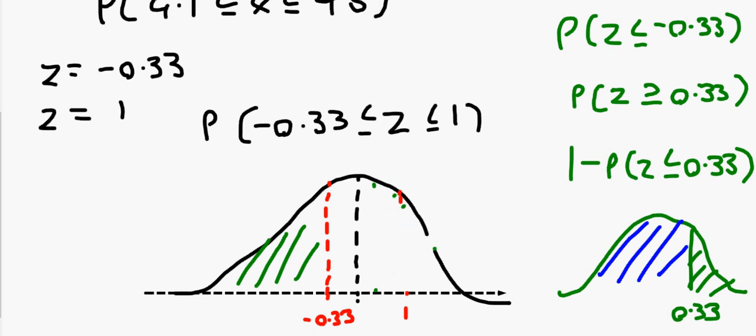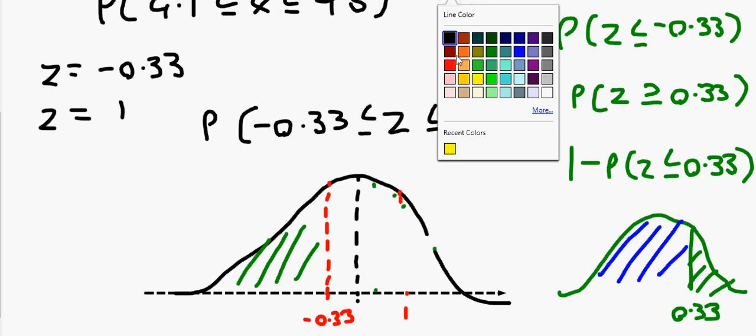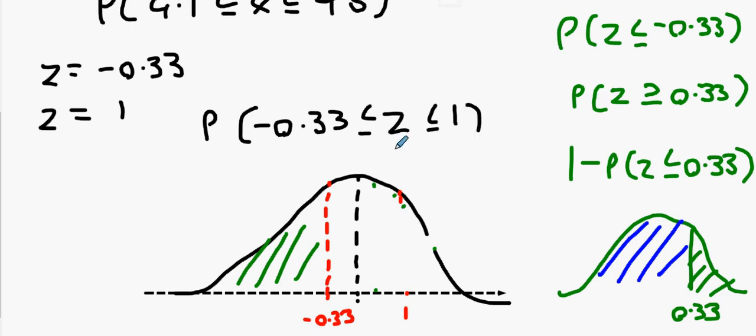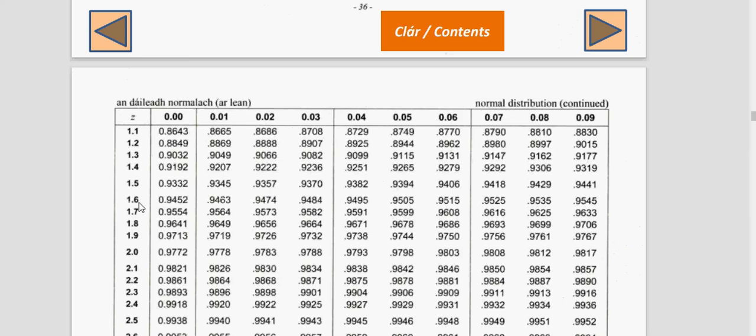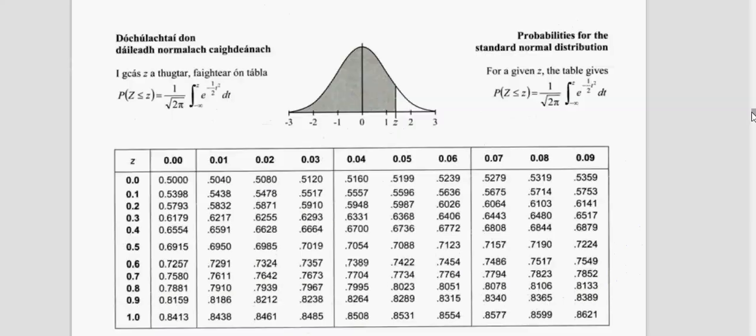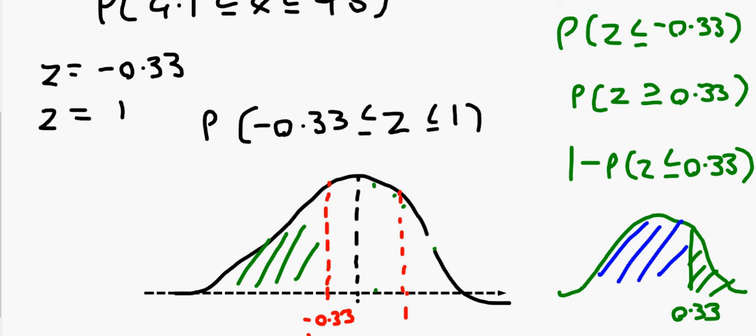Would somebody be so nice as to tell me what the z-score of 0.33 is? In the table, 0.33 is 0.6293. Is that right with you guys? So this here is 0.6293.